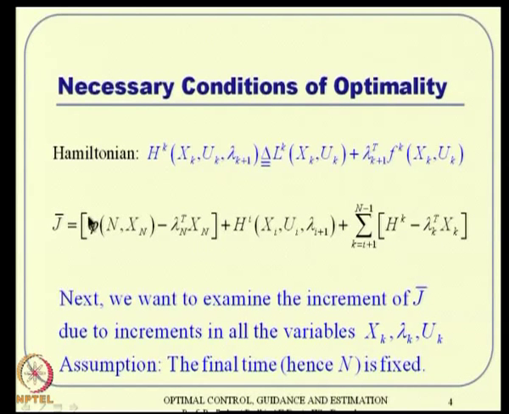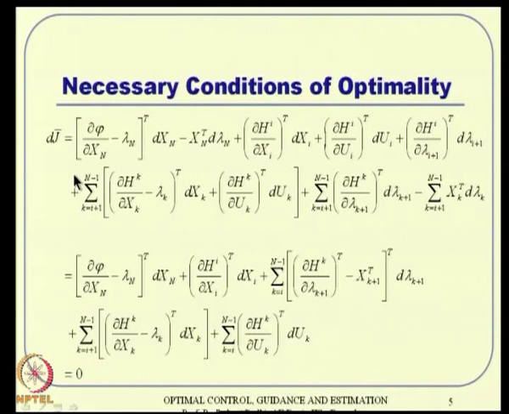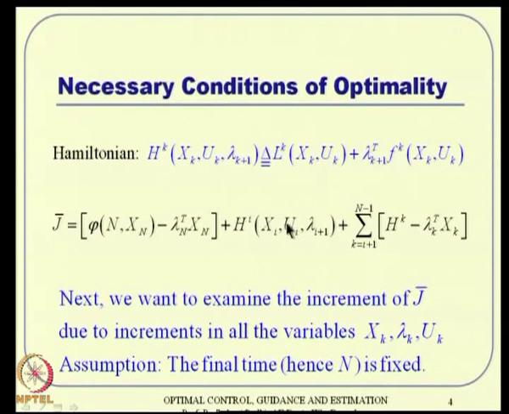Anyway, so this is what it is. J bar is something like this actually. Now, we are ready to apply our optimization conditions and all that. So, what you are interested in is to see the first variation of J bar being equal to 0. Remember, there is no variation now. These are all discrete variables actually.